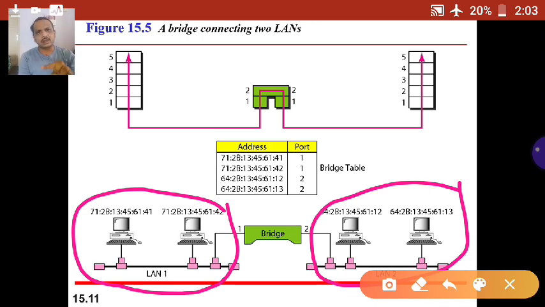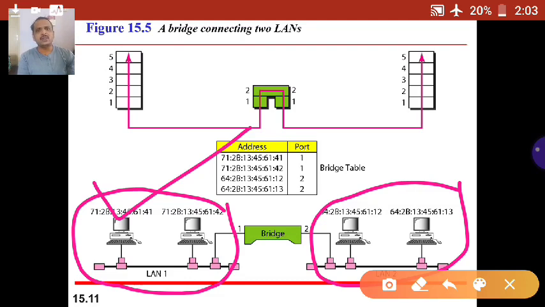When a frame comes to the bridge, what happens? It is coming from port 1 and has to go to port 1. What does this mean? The communication is already over inside that LAN, so no need to forward this. Then drop it. If such a message is forwarded, what will happen? Unwanted traffic is created in the network.